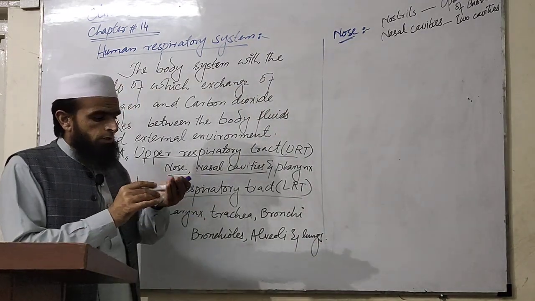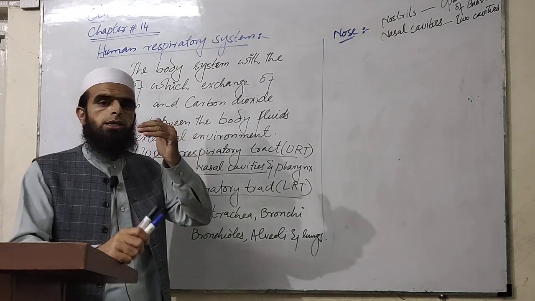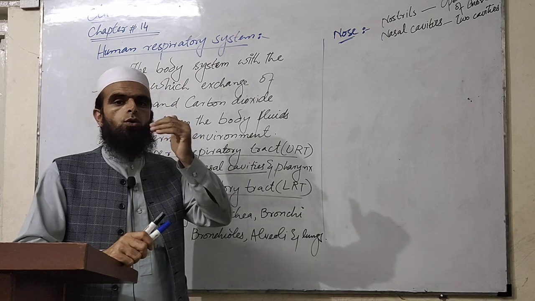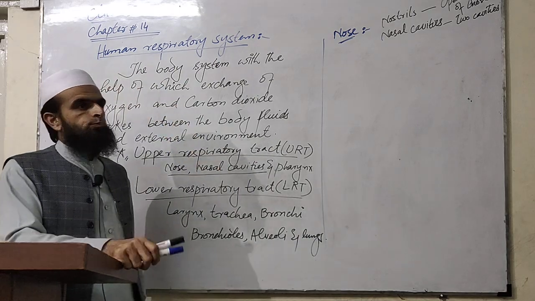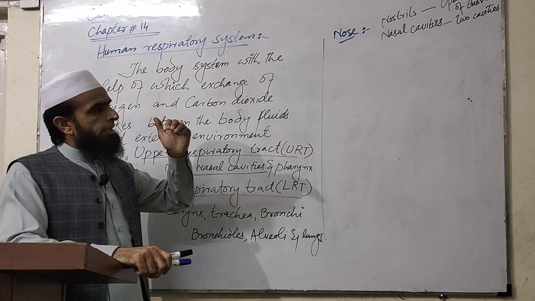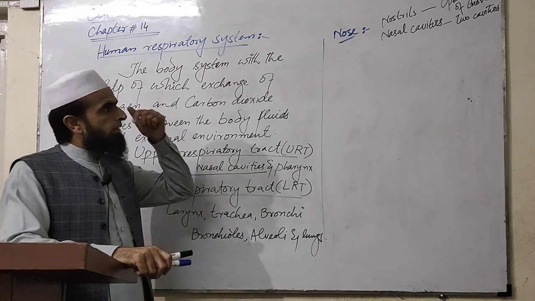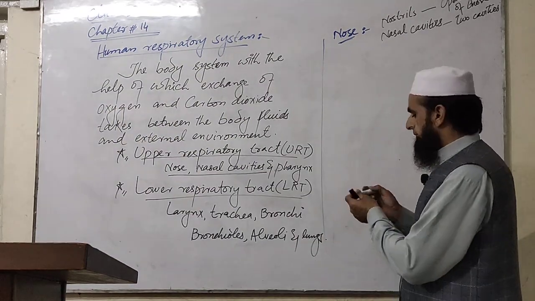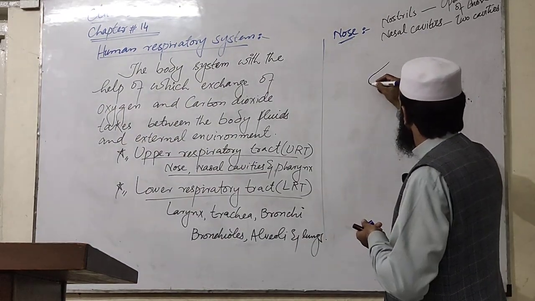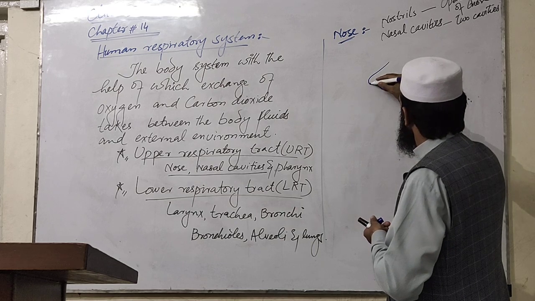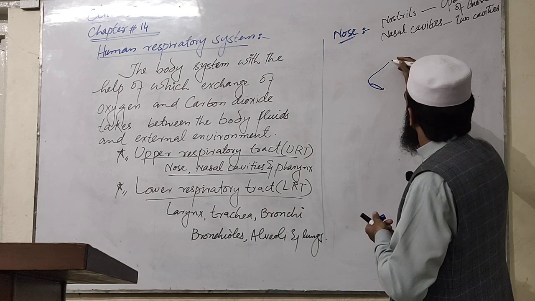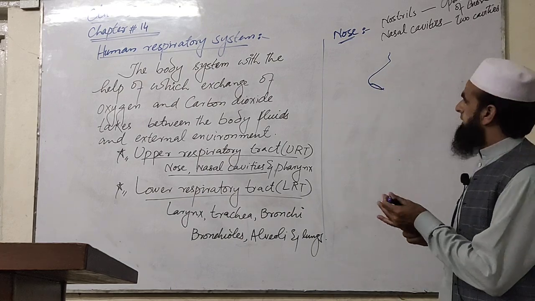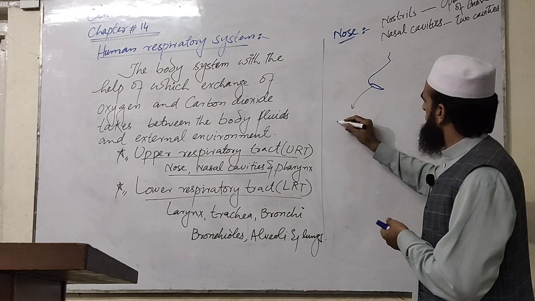The role of the nostrils is only to play a role for the entry of the air. Now when the air is entered into the nose, it travels through the nasal cavities. So we will talk a little bit about the nasal cavities. For example, this is a nose. This is the nostril.